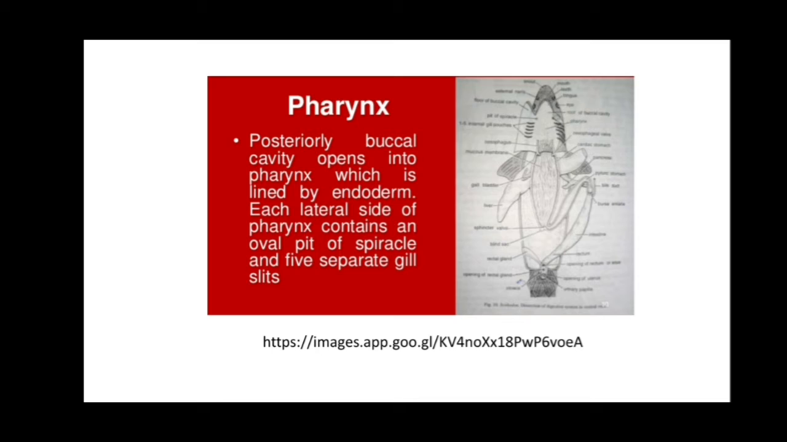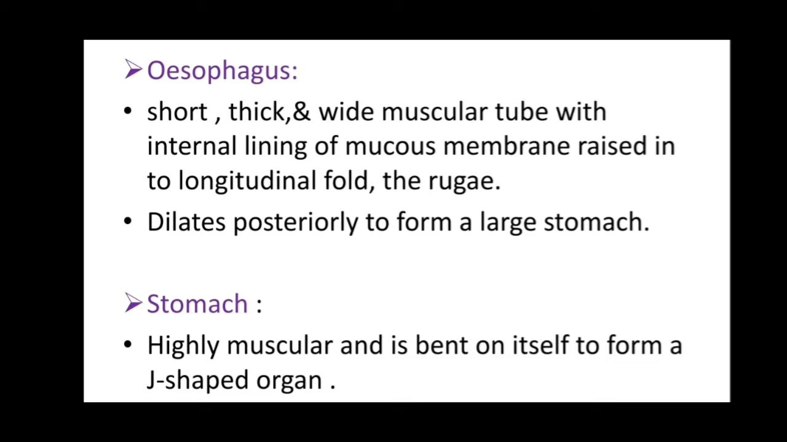Next is the pharynx. The pharynx is posterior to the buccal cavity, and it is lined by the endoderm. Each lateral side of the pharynx contains an oval pit of spiracles and 5 separate gill slits. So the pharynx has 5 pairs of gill slits. Next is the esophagus. The esophagus is a short, thick and wide muscular tube with an internal lining of mucous membrane raised in longitudinal folds, the rugae. It dilates posteriorly to form a large stomach.